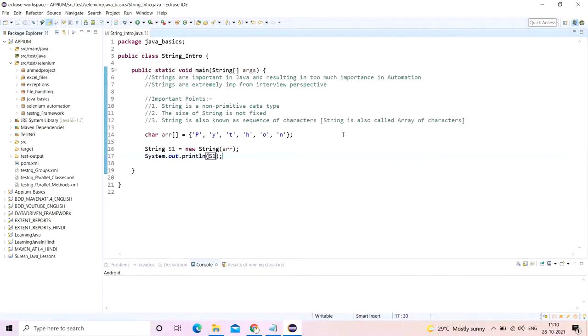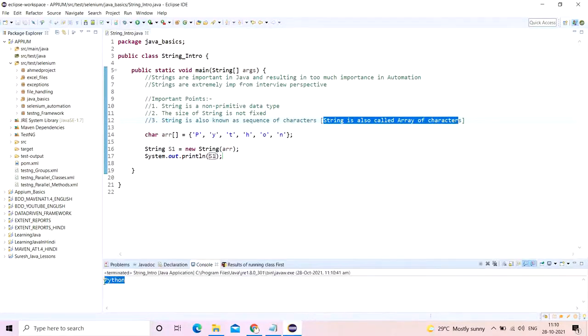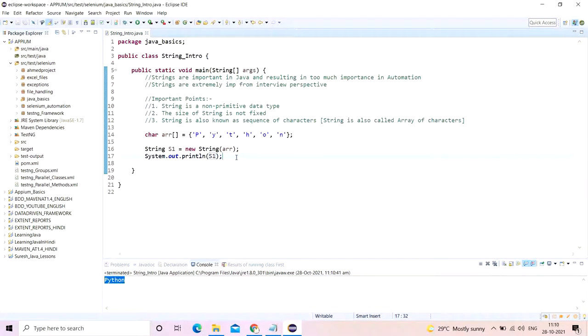If the statement is correct, then we'll get the output. It is correct. So this means that string can accommodate a sequence of characters, which is nothing but an array of characters. String has this capability to allot itself multiple characters in the form of an array.